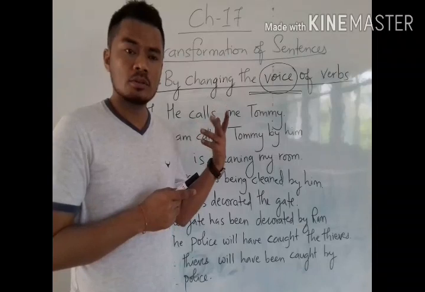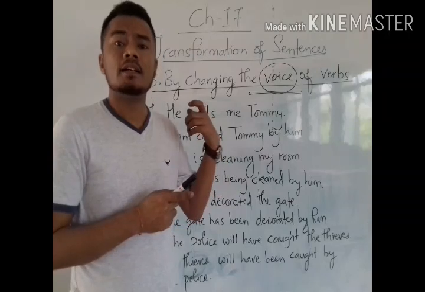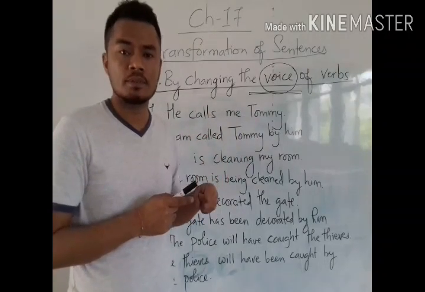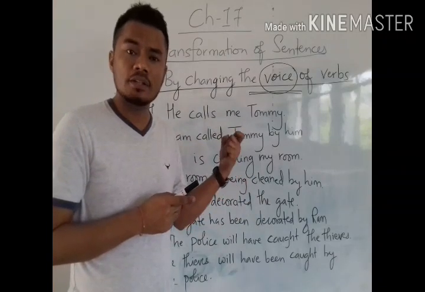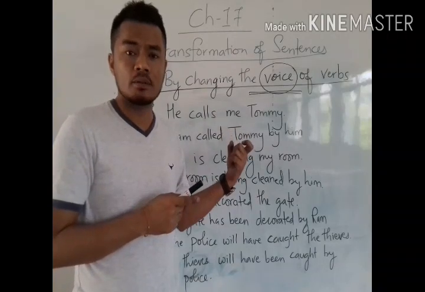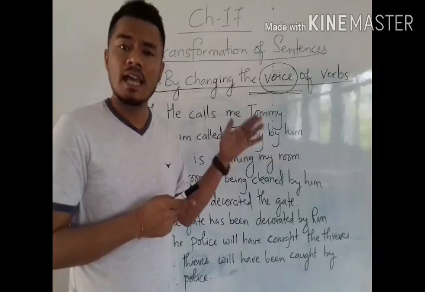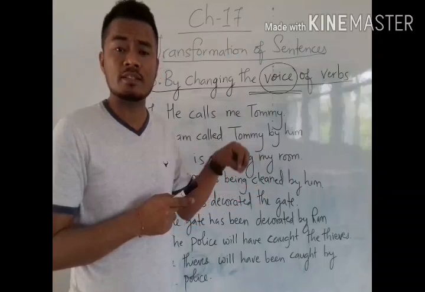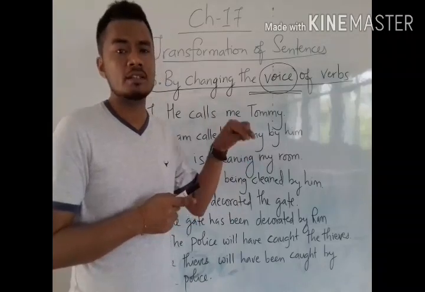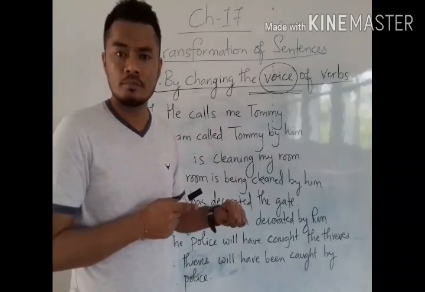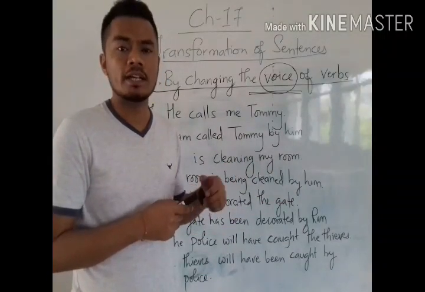The other change is the main verb: in active voice, whatever the main verb is, whether it is V1, V2, V3, V4, V5, any form will be changed into V3. If V3 is there, again we use V3. Otherwise V1 will change into V3, V2 into V3, V4 into V3, and V5 into V3.